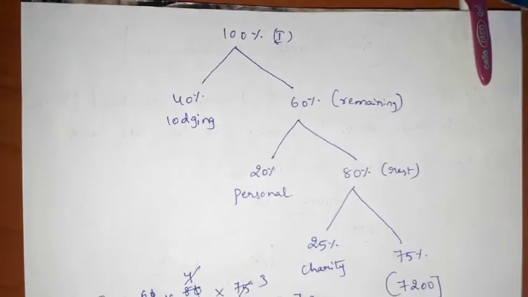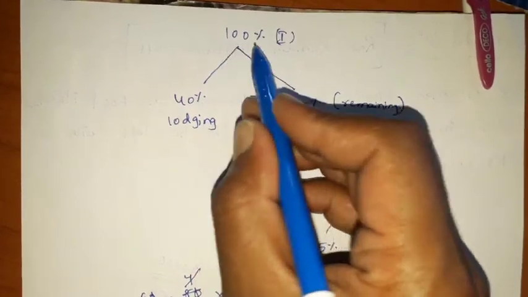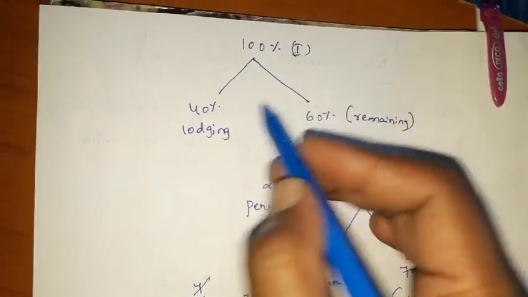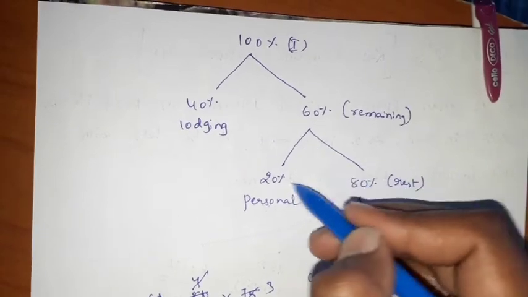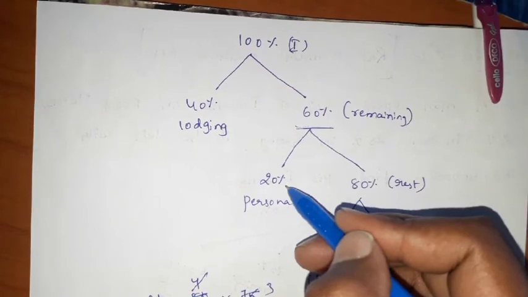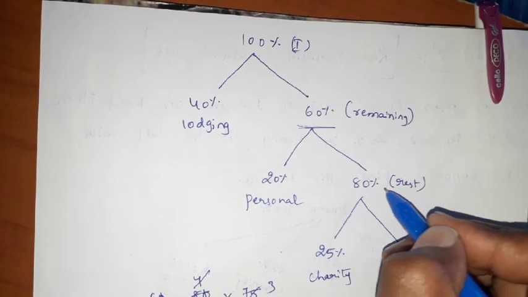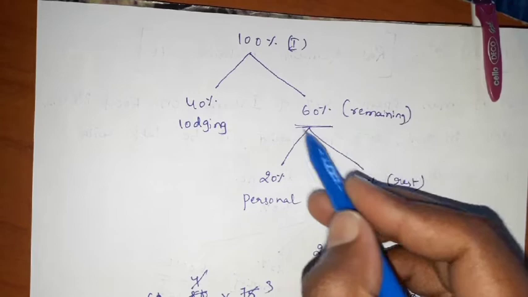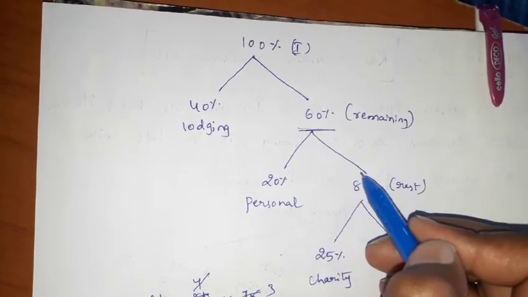Once again please observe, friends, he is saying that 100% is my income. In that 40 percentage I spent on lodging and I am left out with 60 percentage, that is nothing but remaining. In this remaining 20 percentage I spent on personal items and 80% I am left out, that is nothing but rest. See, friends, you may get the doubt that, sir, here is 60 percentage, in that if I remove 20 percentage you should get 40 percentage, right?